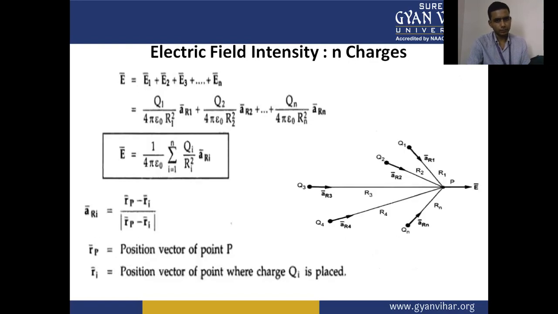For the electric field intensity due to n number of charges, we find the field due to each individual charge and add the individual components to get the resultant electric field. So the resultant electric field formula is given by 1 upon 4 pi epsilon, summation i equal to 1 to n, q i upon r i square.